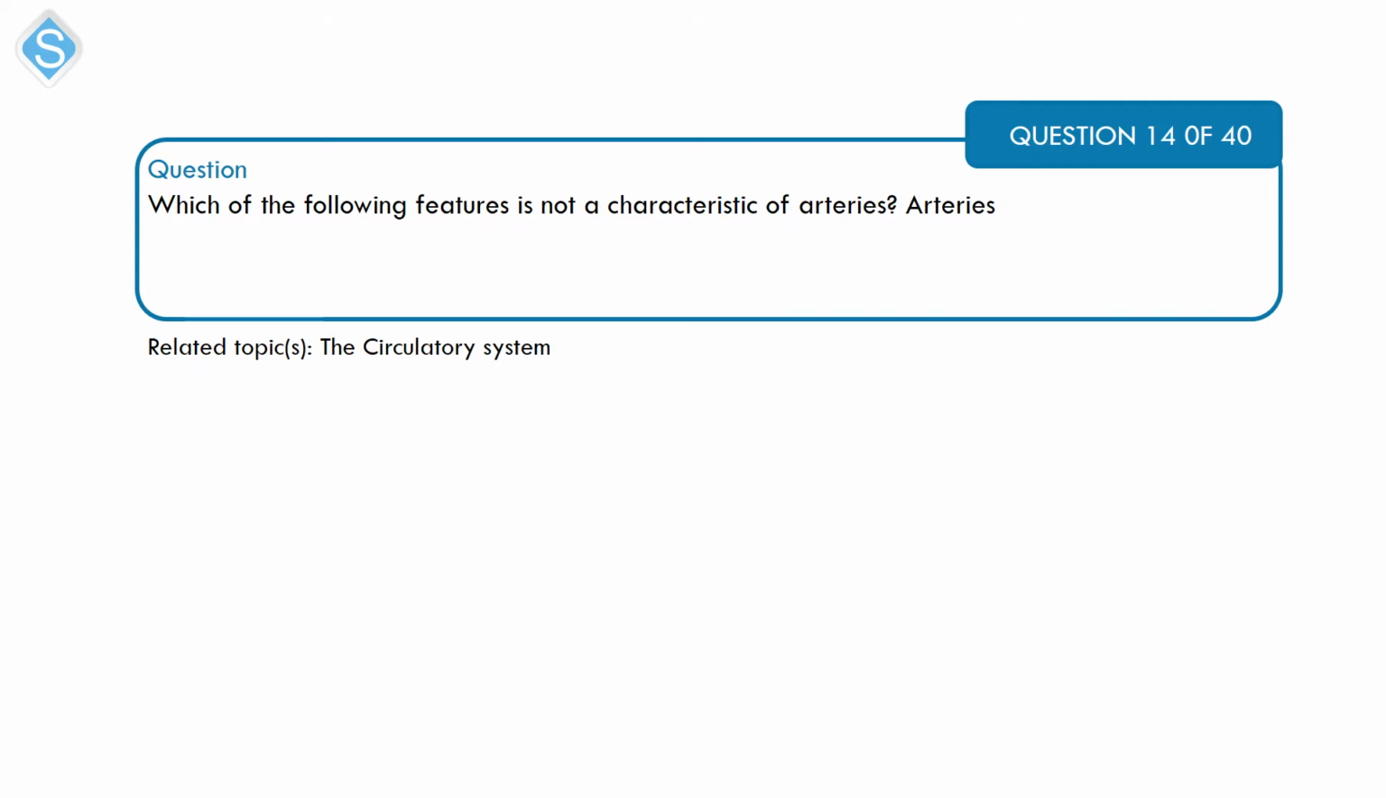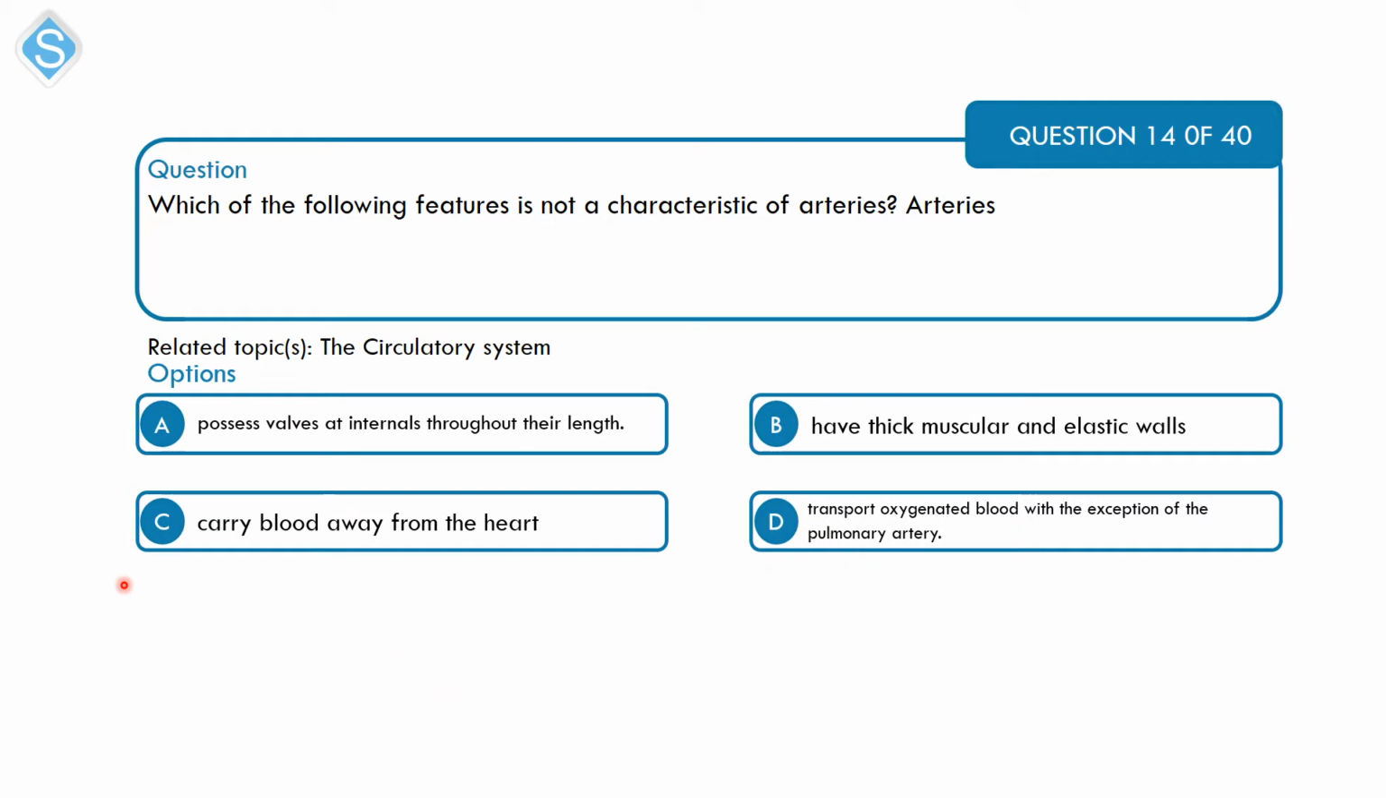Next is a question on the circulatory system. Which of the following features is not characteristic of arteries? So arteries: A. Possess valves at intervals through their length. B. Have thick muscular and elastic wall. C. Carry blood away from the heart. And D. Transport oxygenated blood with the exception of the pulmonary artery.